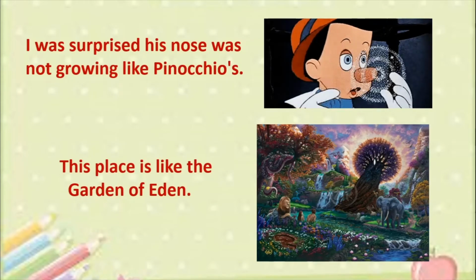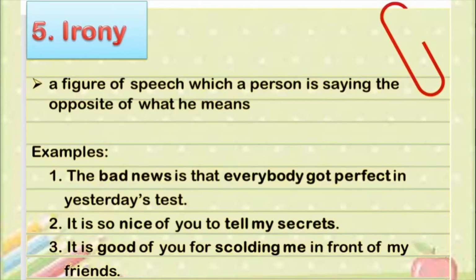Alright, come on, let's move on and go to the next figure of speech, that is irony. So this is the third figure of speech that we are doing today, irony. It is a figure of speech in which a person is saying the opposite of what they mean. For example, this happens very often at home. When you hold something in your hand and you ask your mother, where should I keep this?